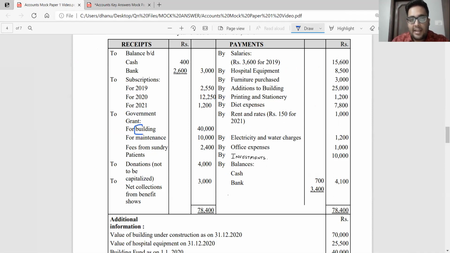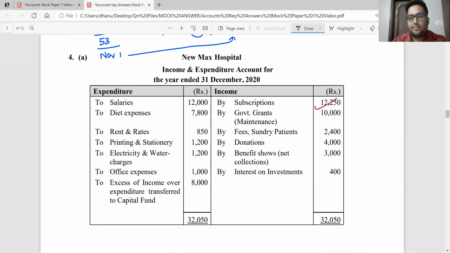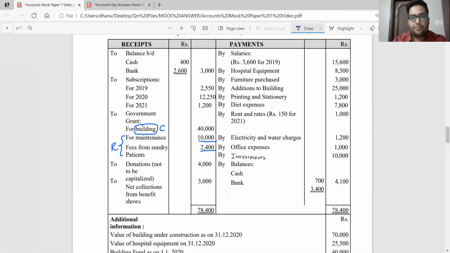Can I say building is a capital item? Yes. So therefore, this will be taken as a capital receipt and will be taken in the balance sheet. Maintenance and fees from sundry patients are more revenue in nature. Therefore, they will be taken in your income and expenditure account. 10,000 for maintenance, 2,400 for fees from sundry patients, directly taken in my income and expenditure account. By government grant 10,000, by fees from sundry patients 2,400.